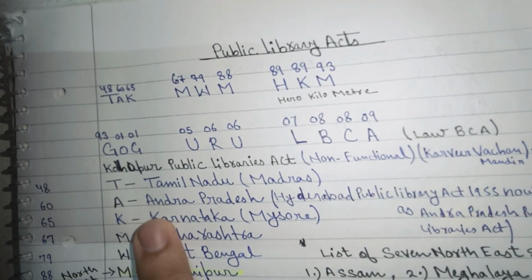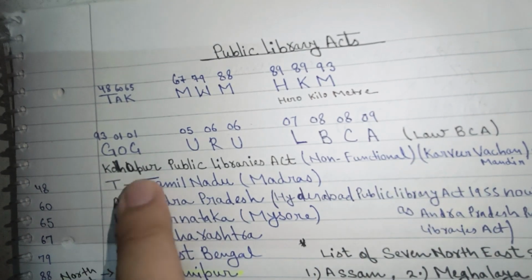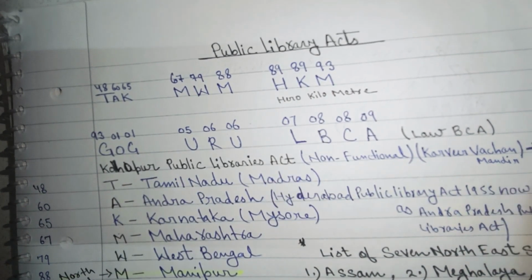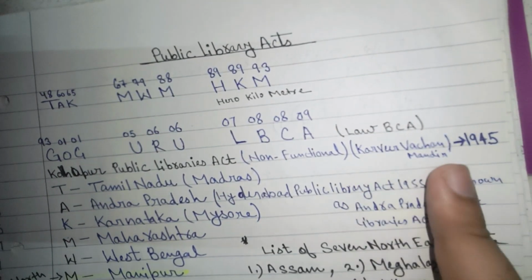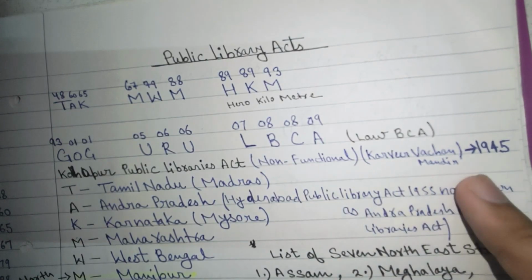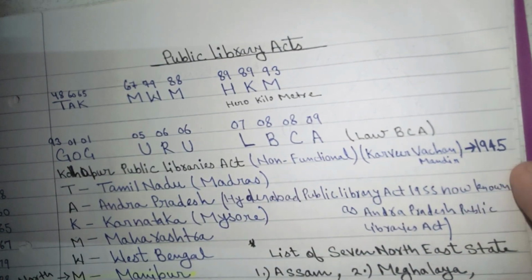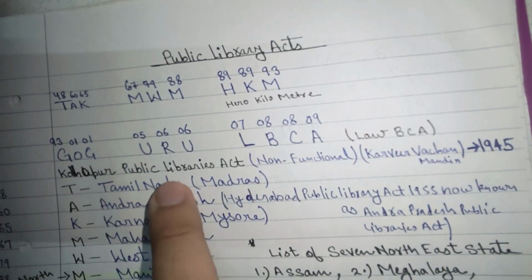The first Public Library Act, which is non-functional, is the Kolhapur Public Library Act, enacted in 1945. It is also known as Karveer Vachan Mandir. The Kolhapur Public Library Act, also known as Karveer Vachan Mandir, was enacted in 1945 and is a non-functional Public Library Act.